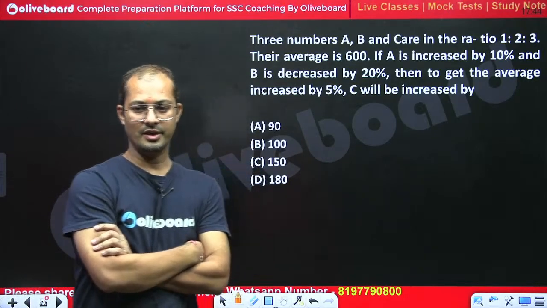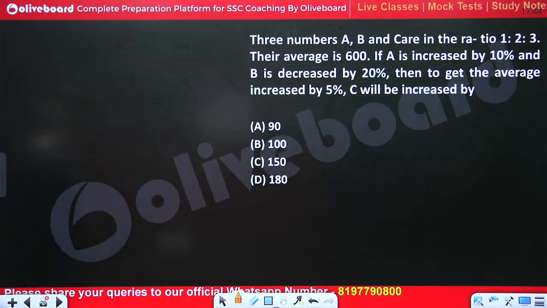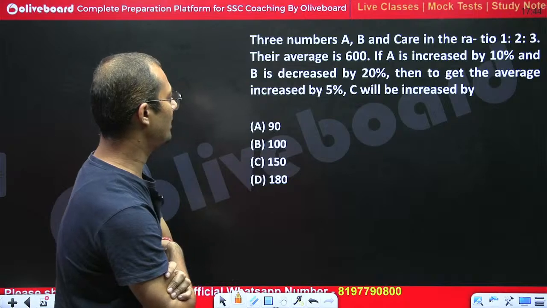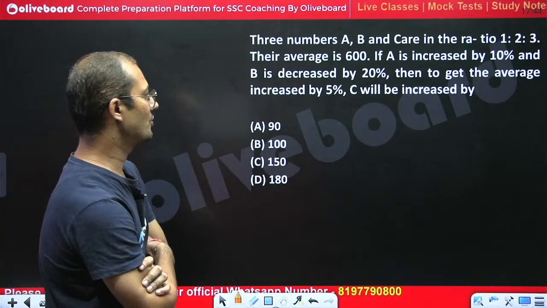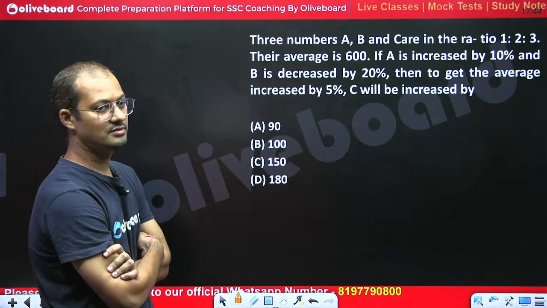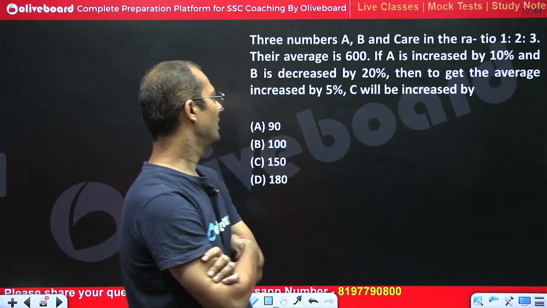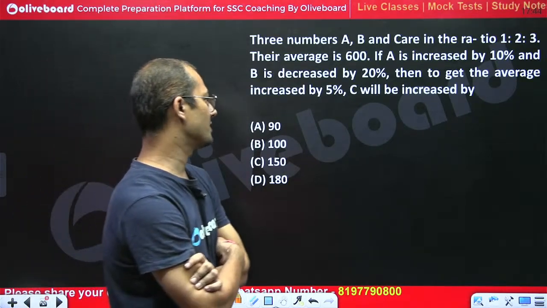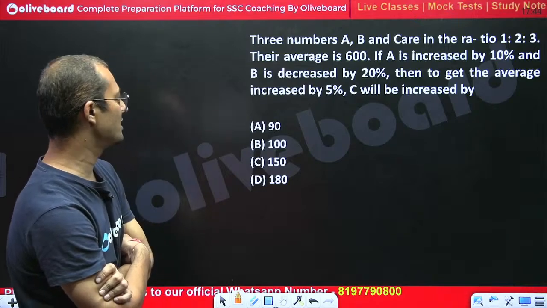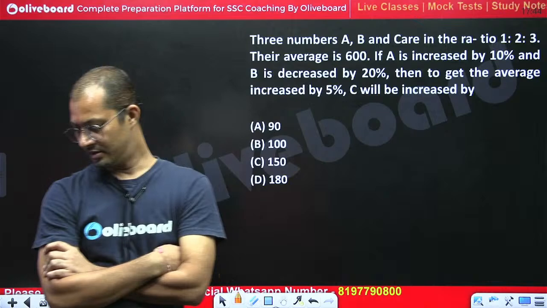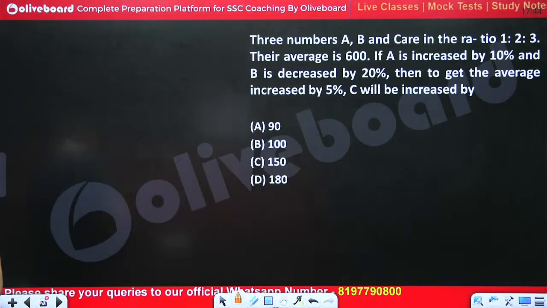So moving to next question. Please tell me what is the answer for this. Three numbers A, B and C are in the ratio 1:2:3. Their average is 600. If A is increased by 10% and B is decreased by 20%, then to get the average increased by 5%, C will be increased by. Just tell me what would be the answer for this.